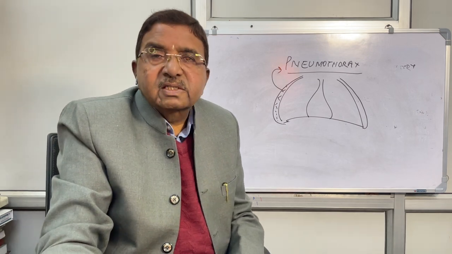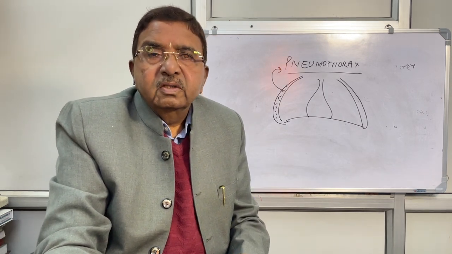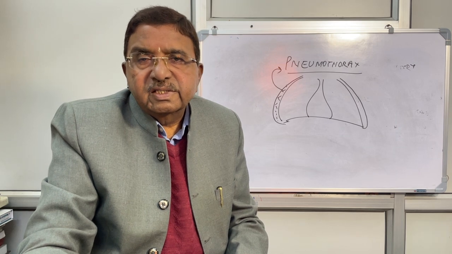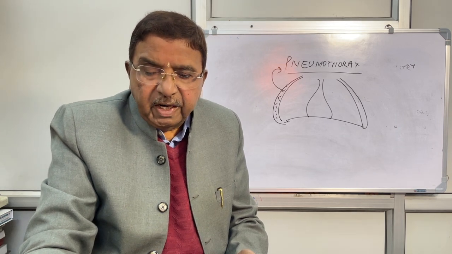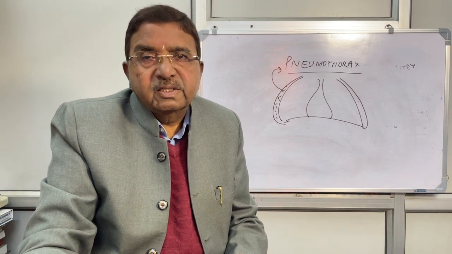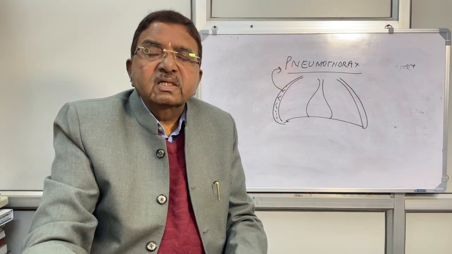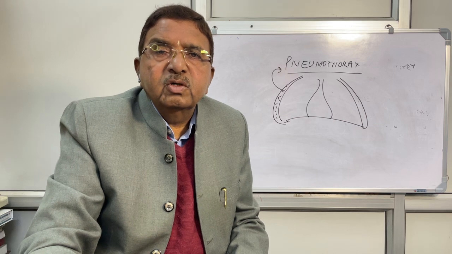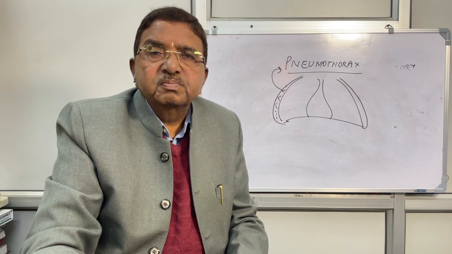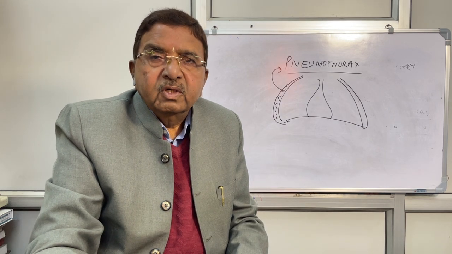This pneumothorax is of various types: primary, secondary, traumatic and tension pneumothorax. Primary pneumothorax occurs when there is no visible cause for the condition. Usually it is because of the rupture of congenital emphysematous bullae.